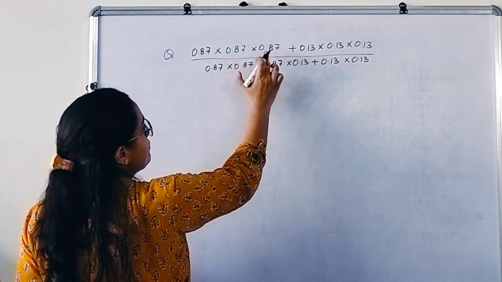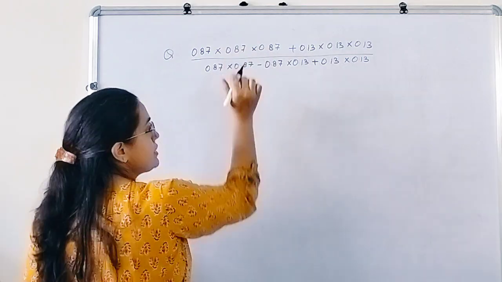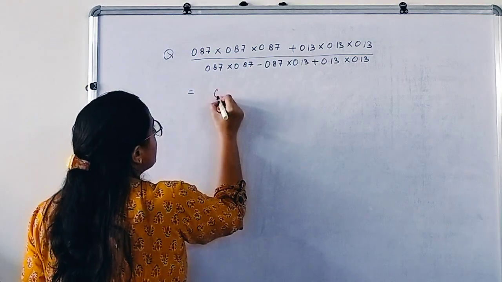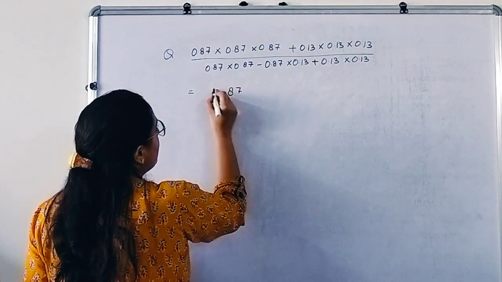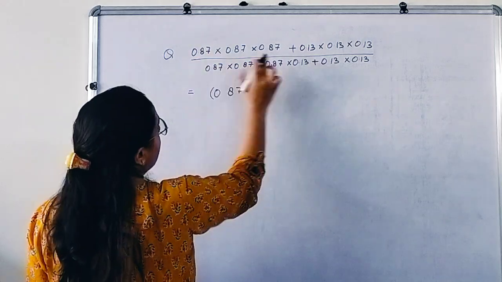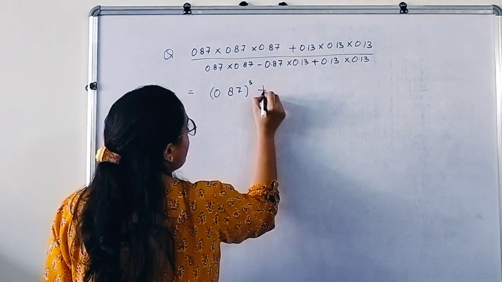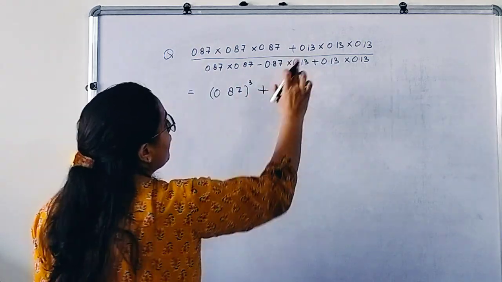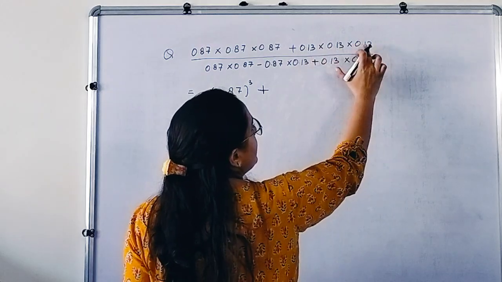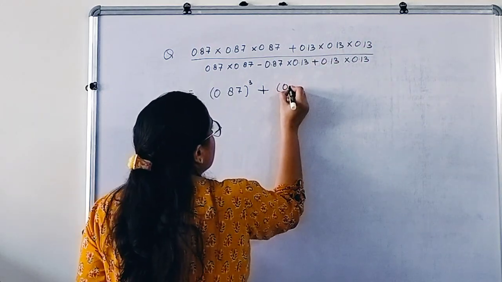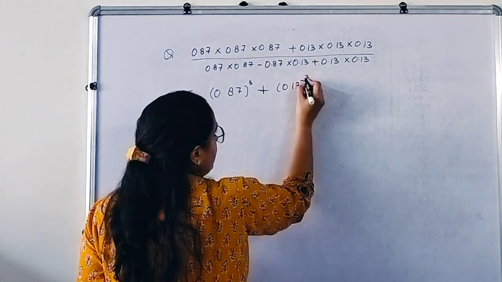0.87 into 0.87 into 0.87 is 0.87 cube. Then we have plus here. तो इसको ऐसे ही प्लस को प्लस रखा हमने। 0.13 into 0.13 into 0.13 is 0.13 cube.